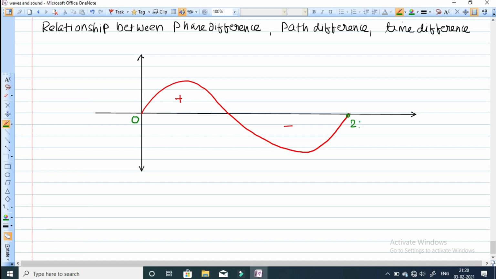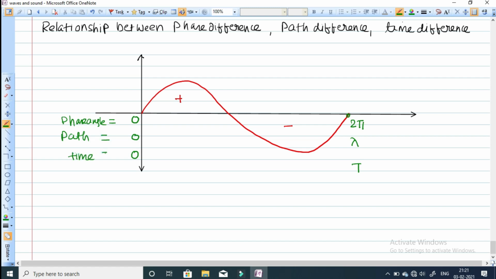In terms of time, the time taken to complete one cycle, starting from 0, is the total time T. And in terms of path, the initial path traveled by the wave is 0, and the total distance x in one cycle is lambda. So this is giving you the phase angle, this is giving you the path traveled by the wave, and this is giving you the time.